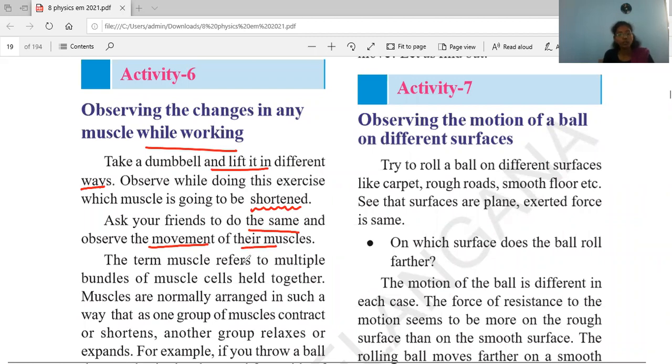When you are doing exercise, ask your friend to observe the muscles which are moving in your body. And again, ask your friend to do the same, and you have to observe the movement of their muscles.